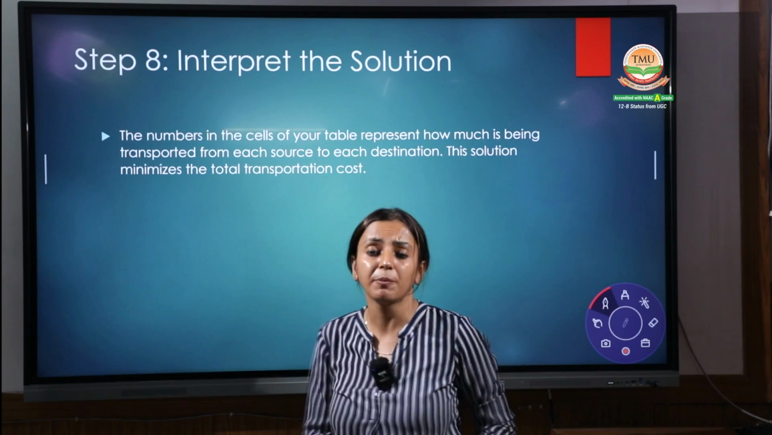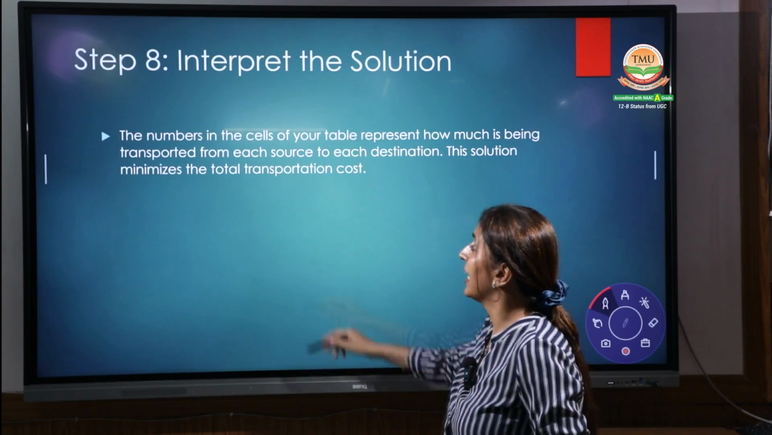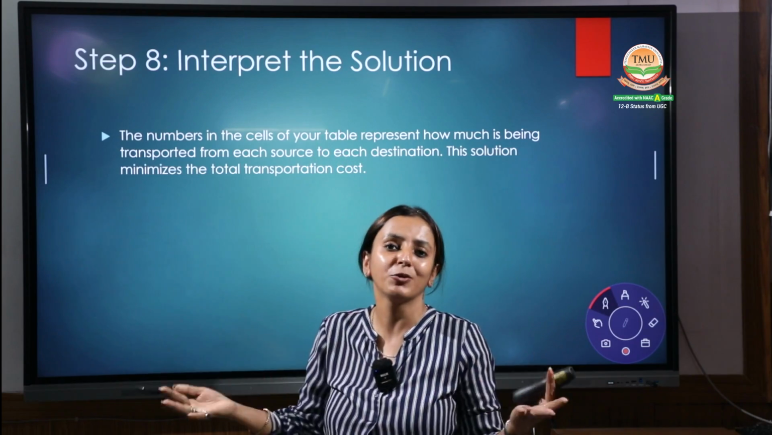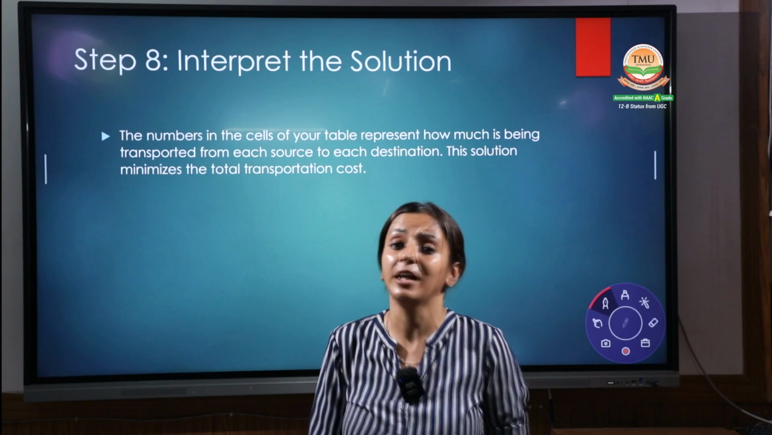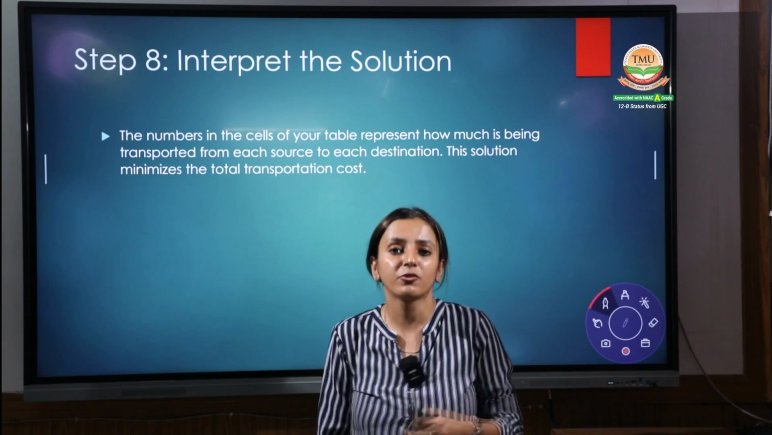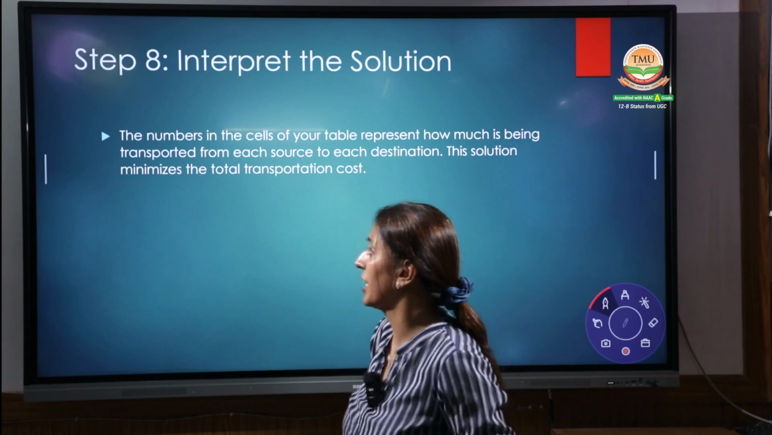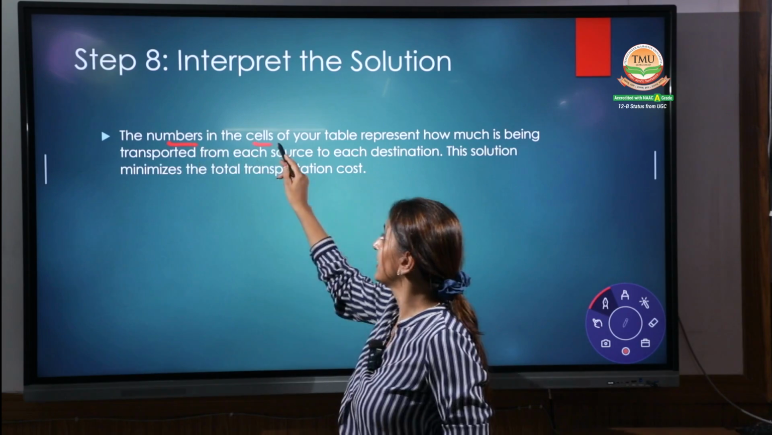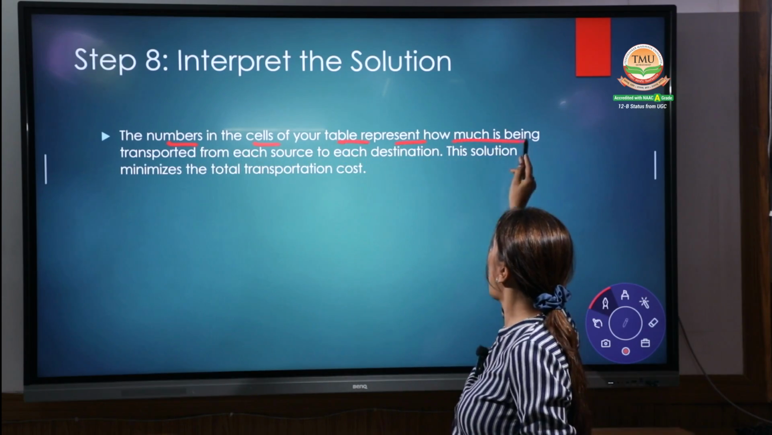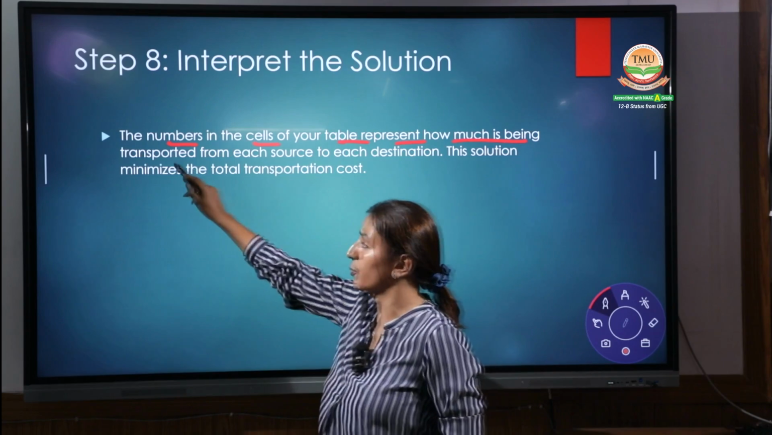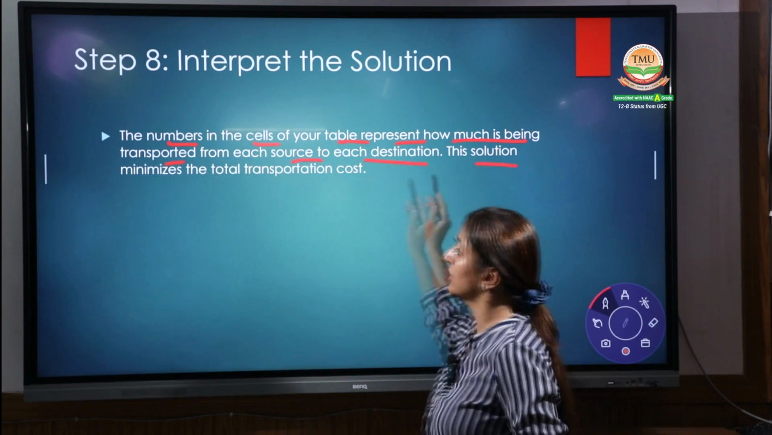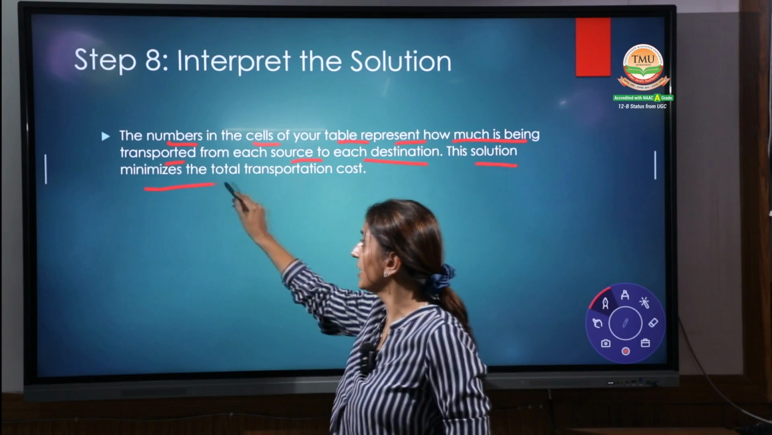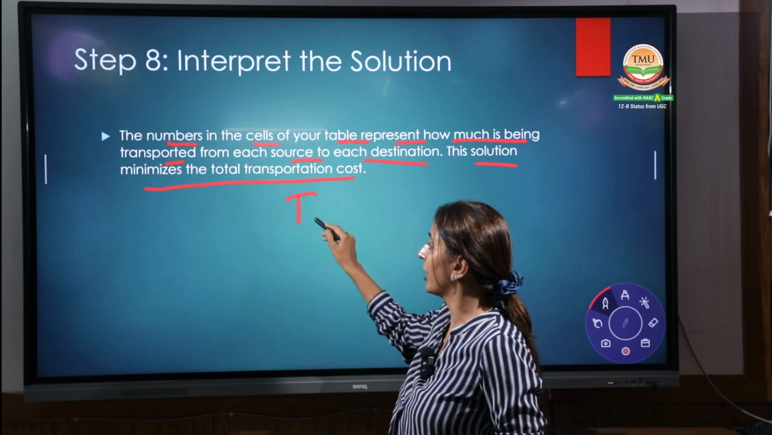Now coming up to step number 8, that will indicate interpret the solution. Yes, you are able to find the proper allocation, but you are not able to interpret the answer. That will not make any sense. You have to present the data in a proper interpretation way. The numbers in the cells of your table represent how much quantity is being transported from one source to the destination, and this solution minimizes the total transportation cost.